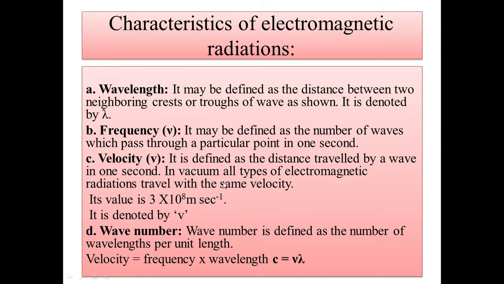But on the other hand, we have the calculated value of the velocity of light, the speed of light in vacuum, and you must learn this data: 3 into 10 raised to power 8 meter second inverse, and that is denoted by V.